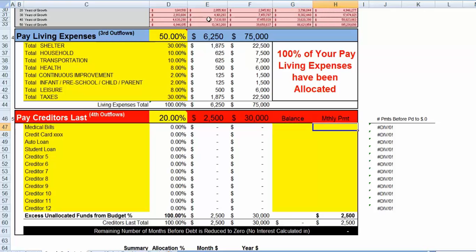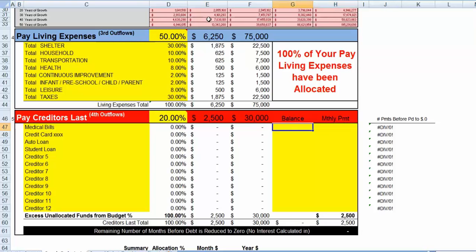So we track that a little bit differently, because we have said that we don't want to pay more than 20% of our income to any creditors. Whatever we do, we want to live off of 50, save 20, give away 10, and use 20% to pay our bills off, our creditors. It's very simple to get into that habit of grouping that way.